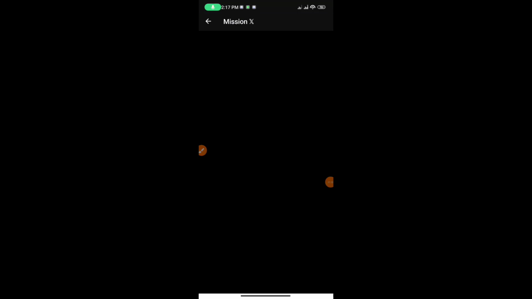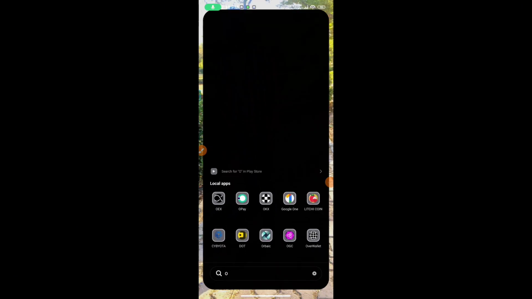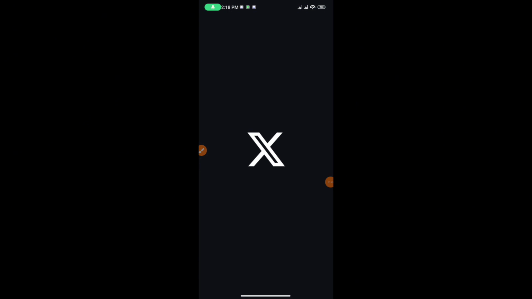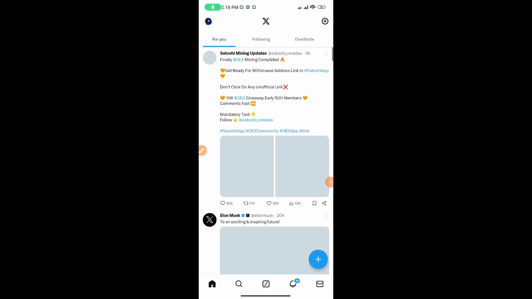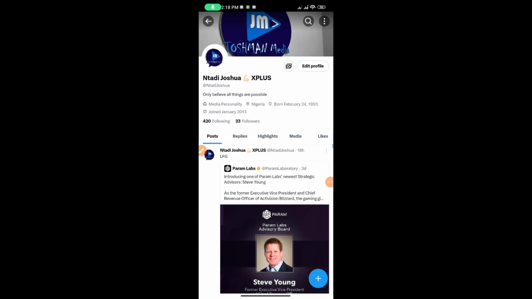Then for the Twitter, when it comes to X, the first thing you need to know is your Twitter username. Right now I'm going to my X. I'm going to be showing you my username. By the time you click on the profile here, you are going to see this at the bottom is my username, not this at the top. So you need to know your Twitter name, because that's your X name. That is the first thing they are going to ask you.